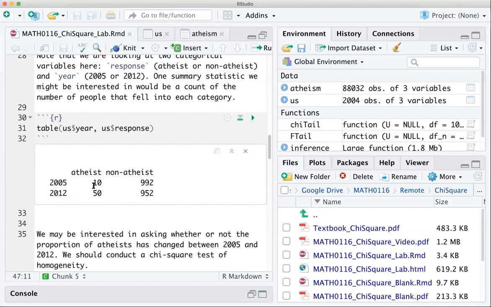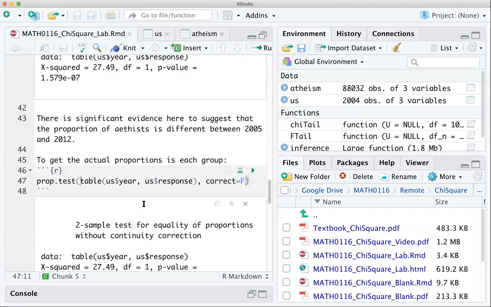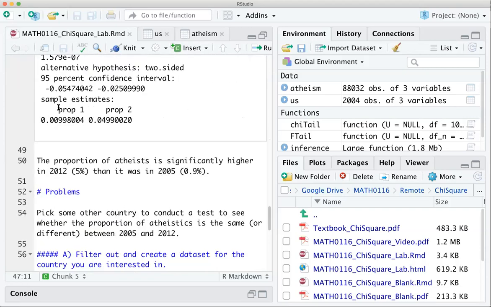Make sure that you keep that in mind if you're doing one of these tests. If we wanted to do the proportion of non-atheists, we would have to make sure that these 2 columns got flipped. Either that, or you just have to remember that these proportions here are 1 minus. But by default, this will always give you the proportion in the first column divided by the overall total.